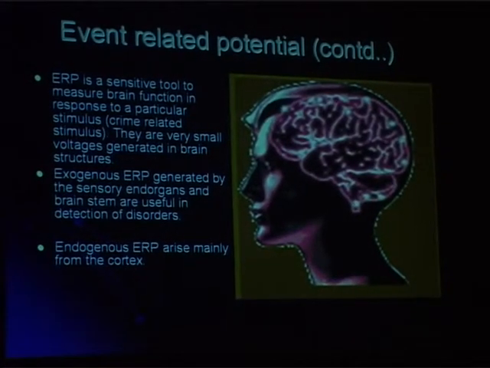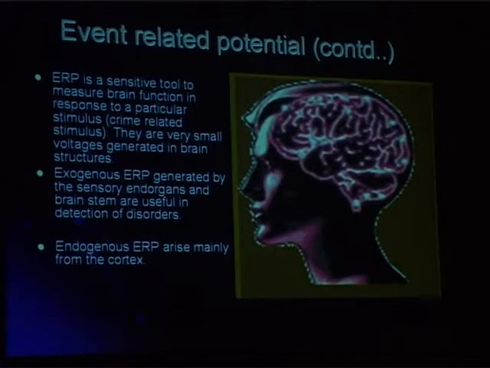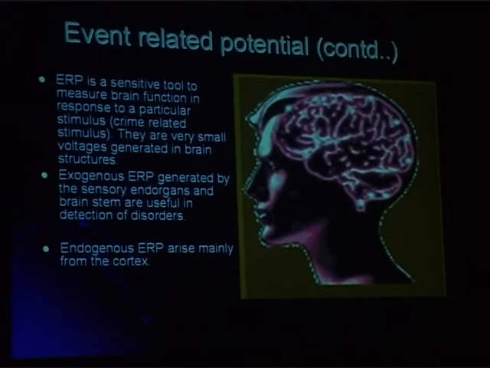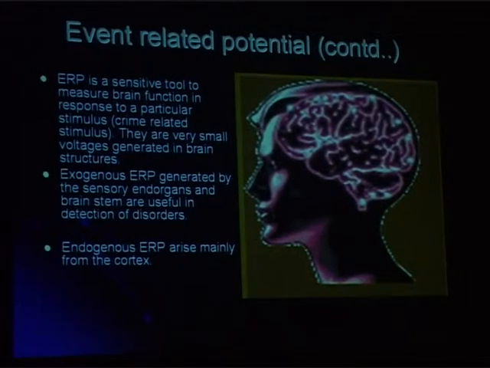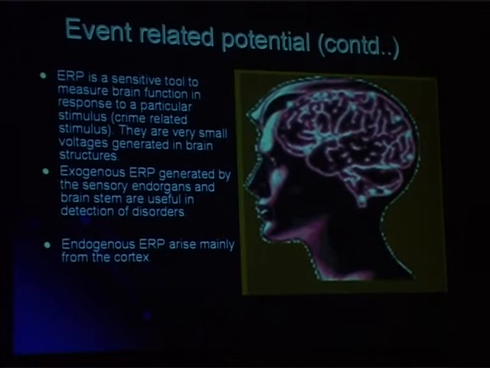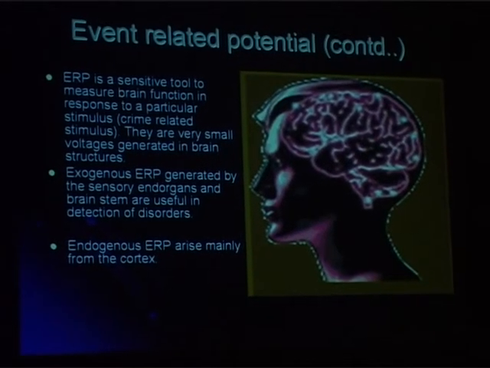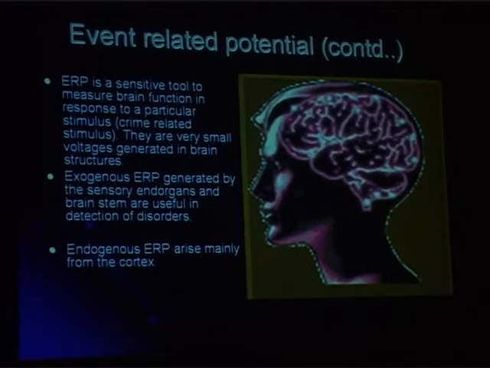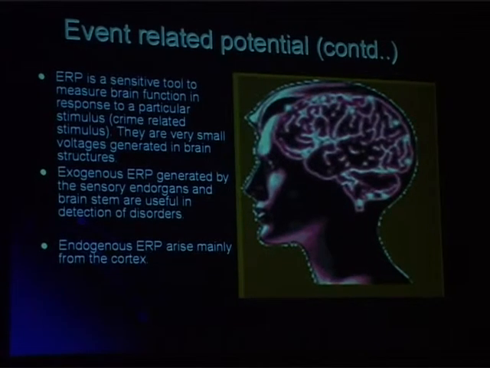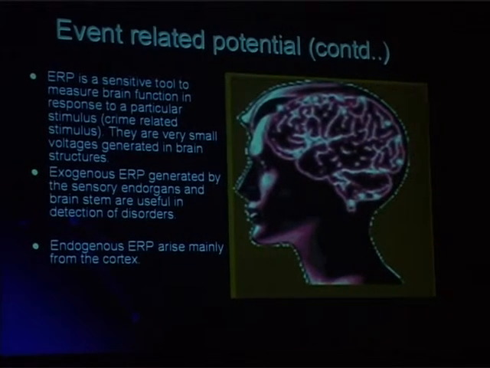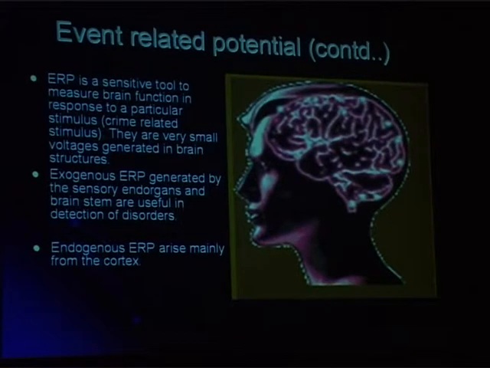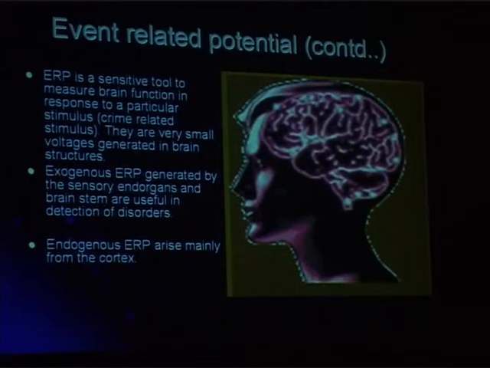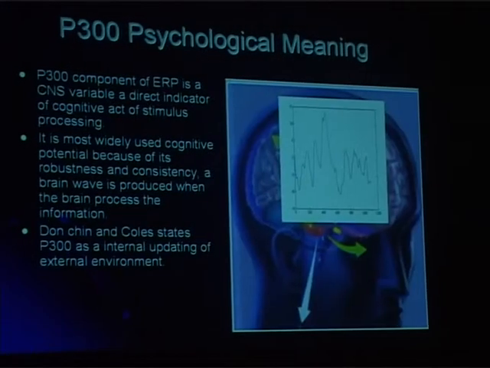This ERP, that is the event-related potential, the P300 potential, is a very sensitive tool. It measures the brain function only in response to a particular stimulus. If there is no stimulus, no P300 arises and the event-related potential cannot be measured. So it arises only when the stimulus is presented to the individual. And the P300 is a very small voltage generated in the brain structure. There are two types of ERP, that is P300 potential. One is exogenous and the other is endogenous.